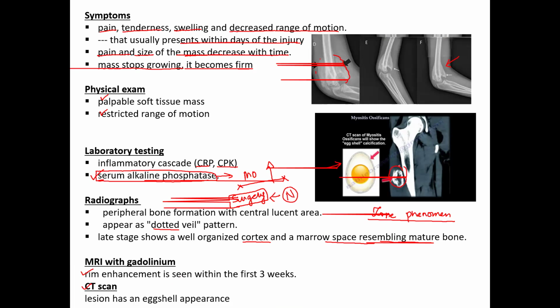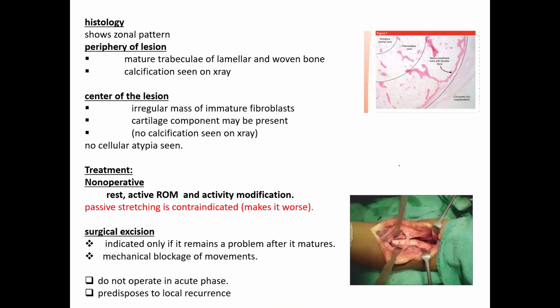So the points to remember: alkaline phosphatase is very important because if alkaline phosphatase is increased, that indicates that the disease is in the active phase, and you should not operate. You need to wait till alkaline phosphatase comes to normal. Second thing is peripheral bone formation, compared to osteosarcoma where you have central bone formation. And in the late stage, it resembles adult or matured bone. On CT scan, you have an eggshell appearance. Once you have diagnosed myositis ossificans,